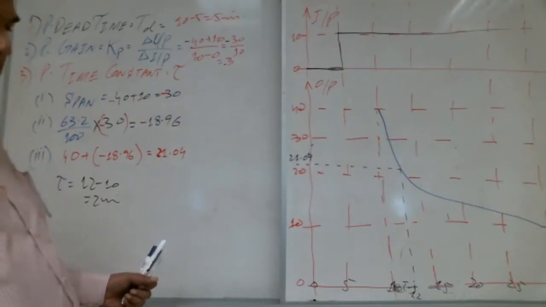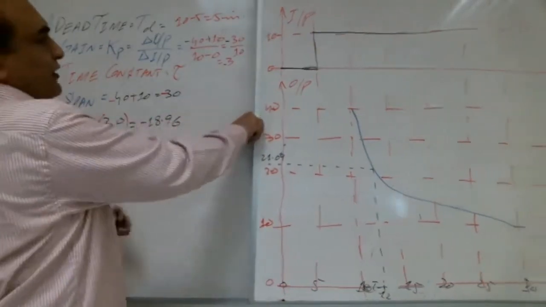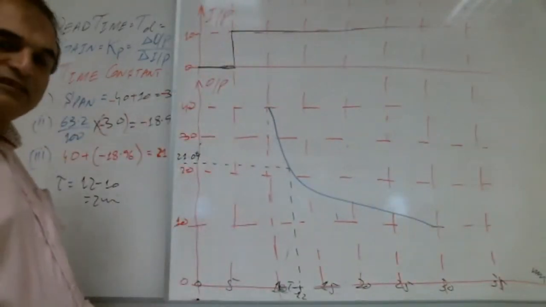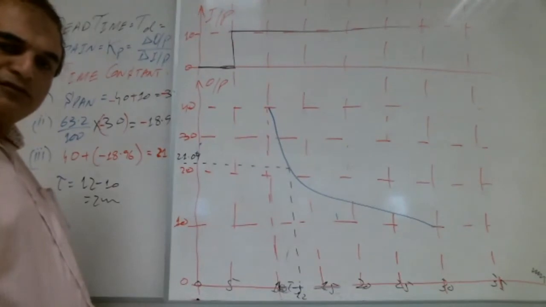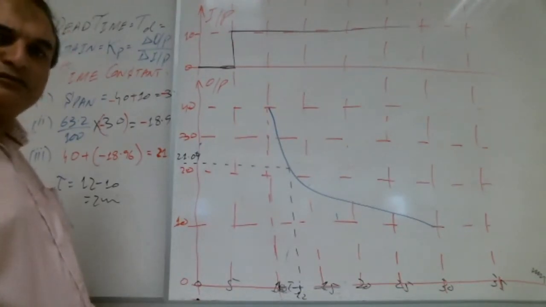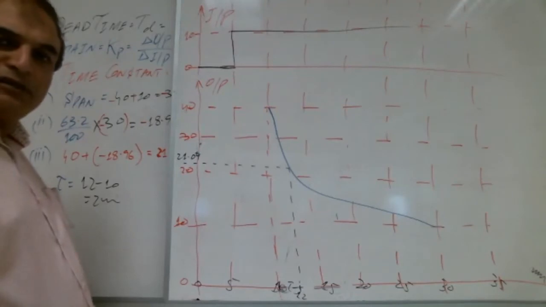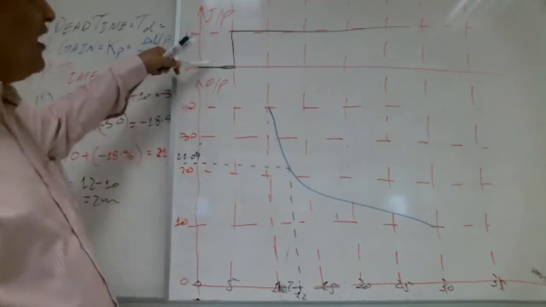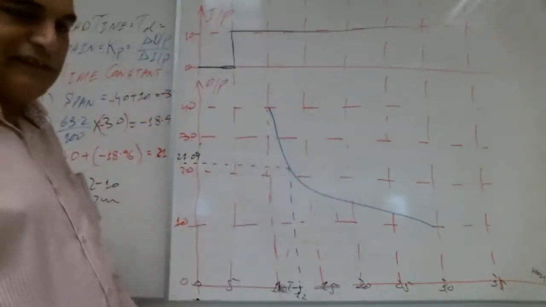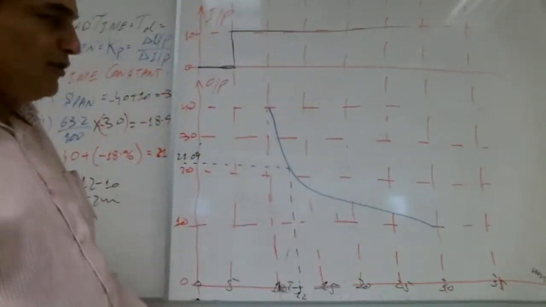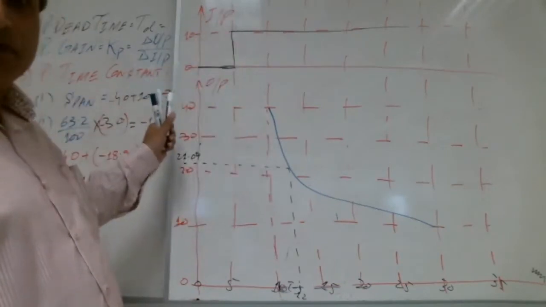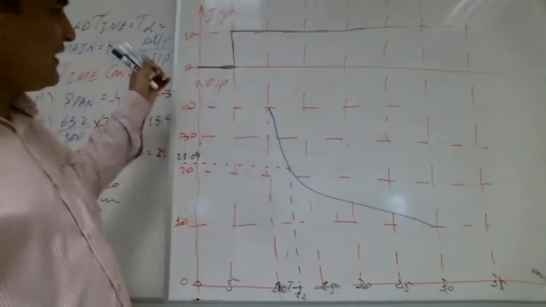This minus is telling us that the input and output are in opposite direction. The input is increasing and the output is decreasing. If both are increasing, the gain will be positive. If both are decreasing, the gain will be positive.